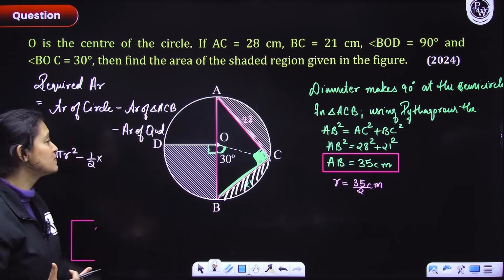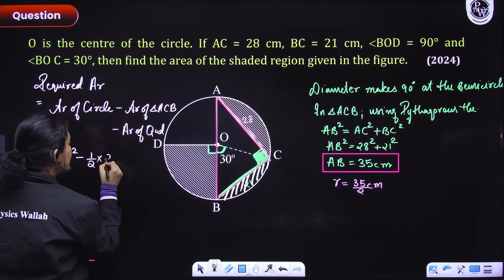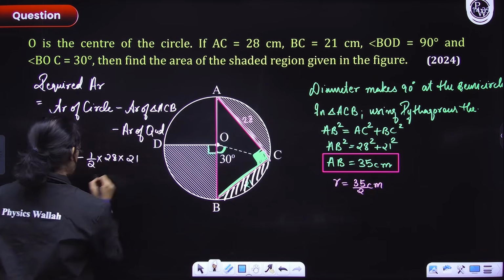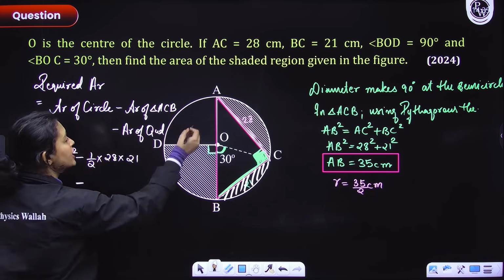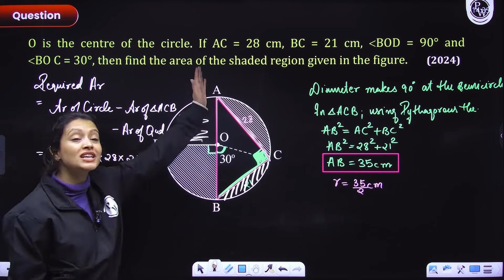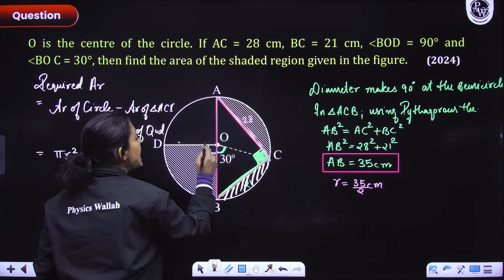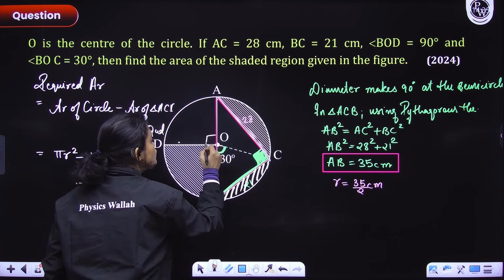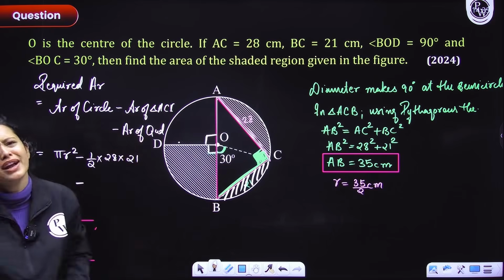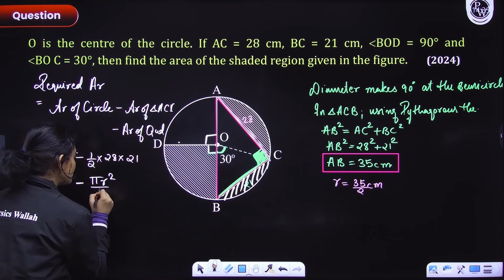Why can I apply this? Because this is a right angle triangle, right? So half into base into height. So 28 into 21 minus area of quadrant. So this is the quadrant we are talking about. What would be the area of this quadrant? Now notice that AB is what? AB is the diameter, right? So if this angle is 90 degree, this angle also will be 90 degree. So this quadrant's area is pi r square divided by 4. ठीक है, so pi r square divided by 4.